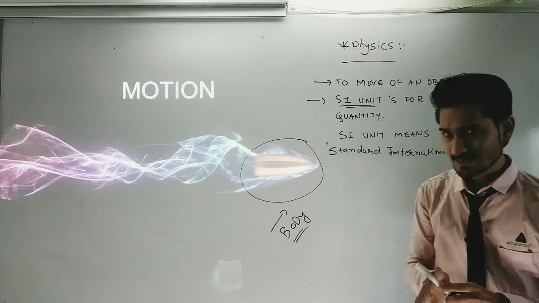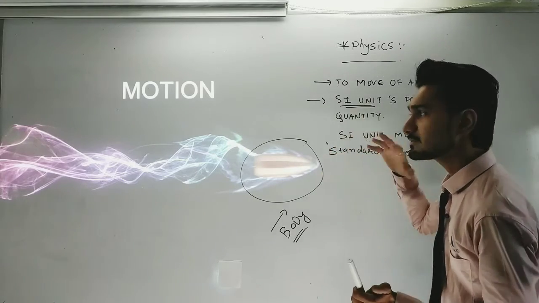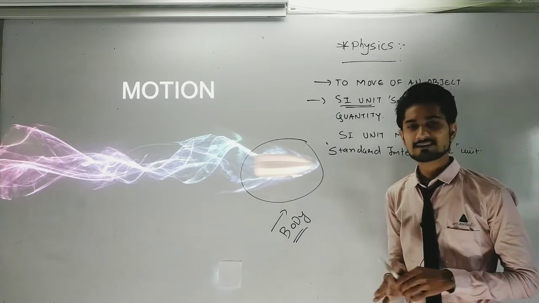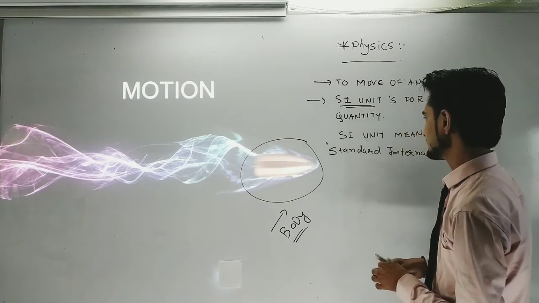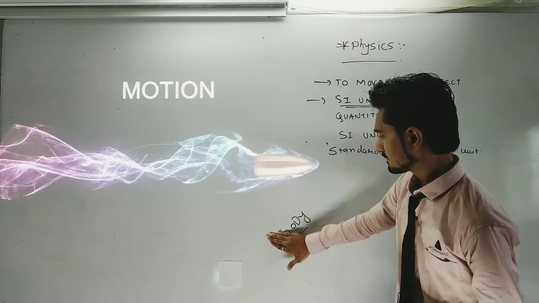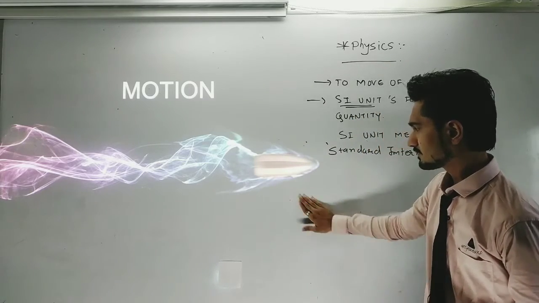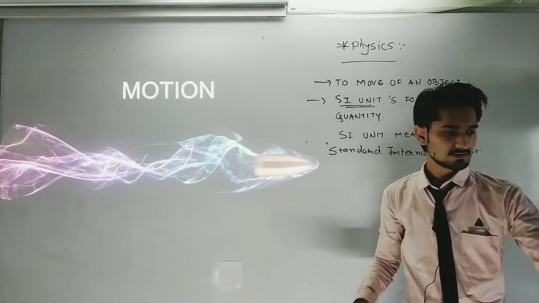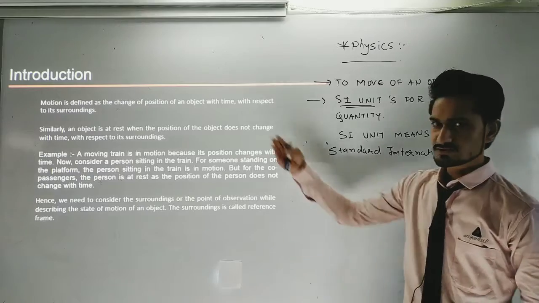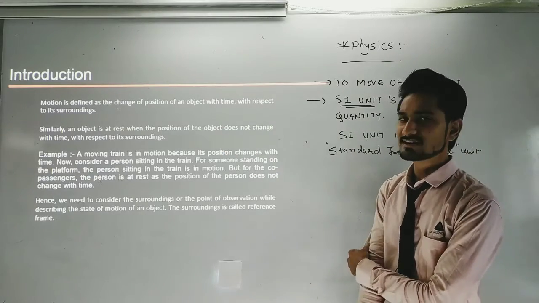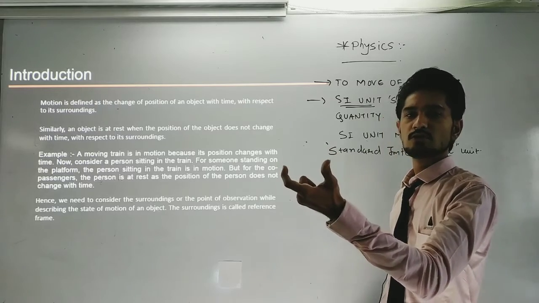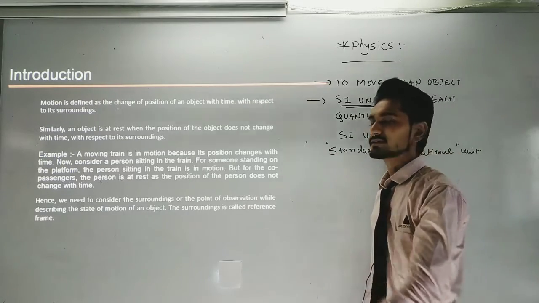Now we are going to start the motion topics, regarding the first basic definitions of motion. Okay, so for that we are going to study that. Now the first introduction regarding motion. Generally the first one is the basic definition of motion, but the meaning of motion is to move, or the moving of a body.